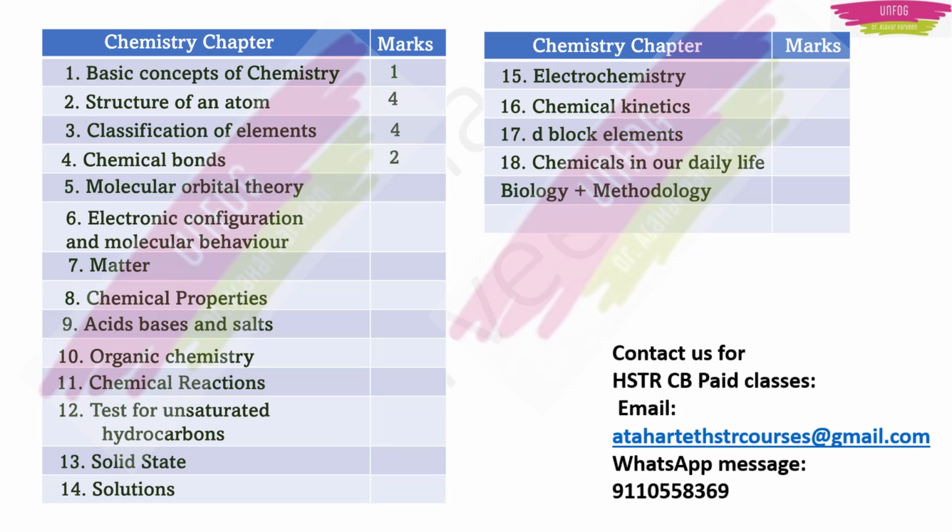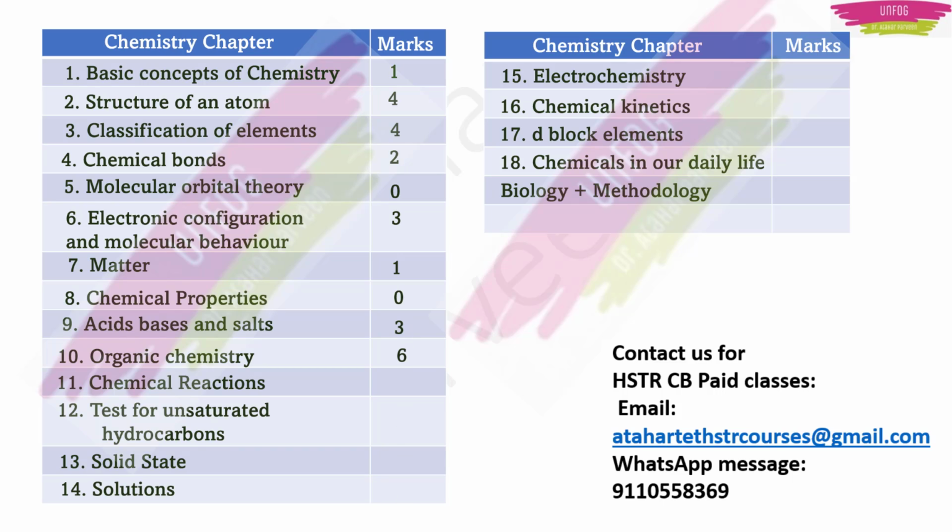So next is molecular orbital theory. No questions were asked from this chapter particularly. Then in electronic configuration and molecular behavior, 3 questions were asked. Even this is a chapter with basic chemistry only, correct? Even matter, 1 question was asked, but it's a very easy chapter, right? Then coming to chemical properties, no questions were asked. Acids, bases and salts, 3 questions were asked. So this is also an important chapter.